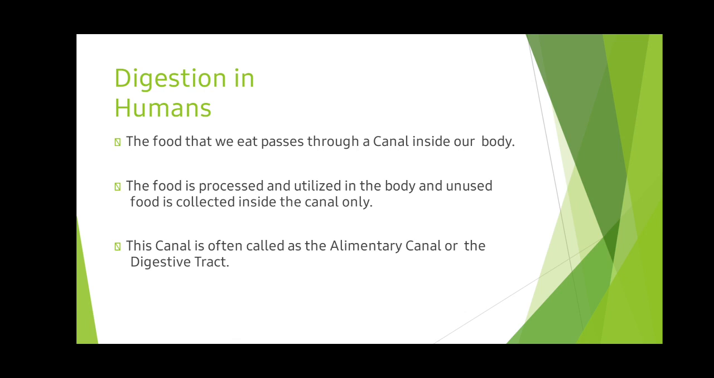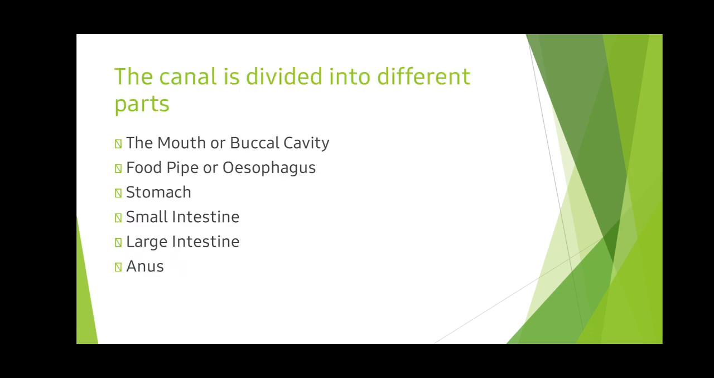The food that we eat passes through a canal inside our body. The food is processed and utilized in the body, and unused food is collected inside the canal only. This canal is called the alimentary canal. It is also known as the digestive tract. The canal is divided into different parts. Here are the various parts: the mouth or buccal cavity, food pipe or esophagus, stomach, small intestine, large intestine and anus.